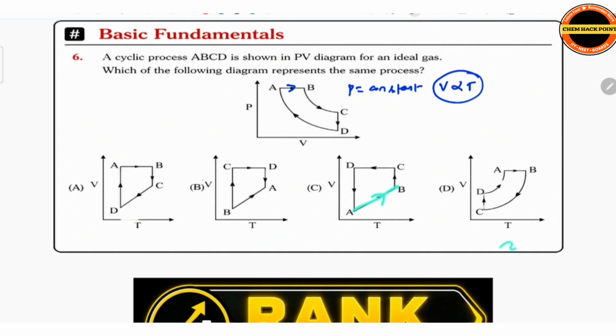Here volume increases and temperature increases, so with increase in volume, temperature is also increasing. Only see the AB part, in every option. At constant pressure, the AB process is given, an isobaric process, so volume is directly proportional to temperature. This one should be the correct answer, because in this particular part volume is increasing and temperature is also increasing, representing constant pressure.